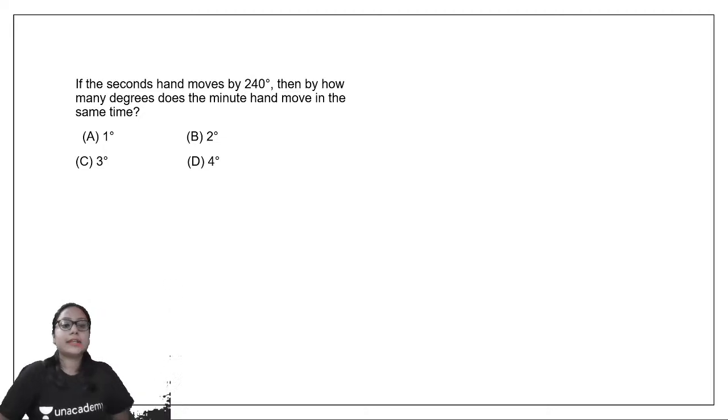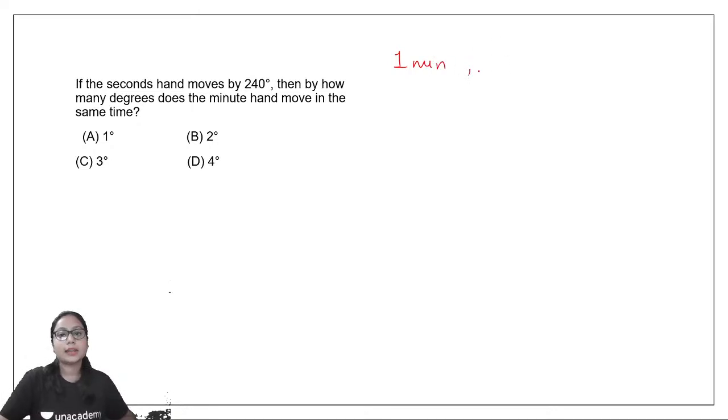Okay, let's see here. Now, in this question, the question is asking if the second hand moves by 240 degrees, then by how many degrees does the minute hand move in the same time? Okay, so if the second hand moves by 240 degrees, now we know that in 1 minute, the second hand covers 360 degrees.